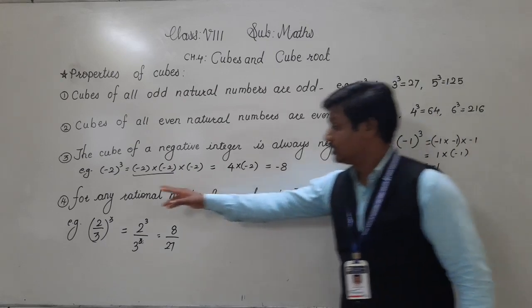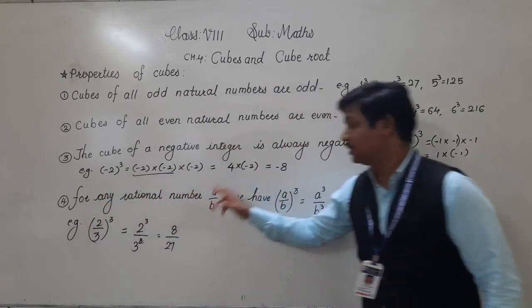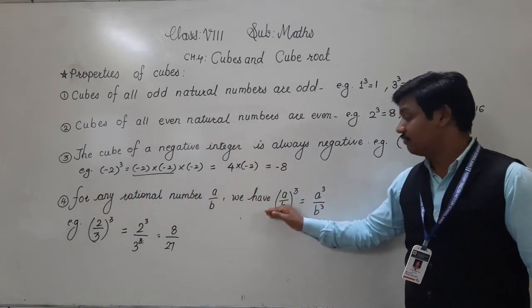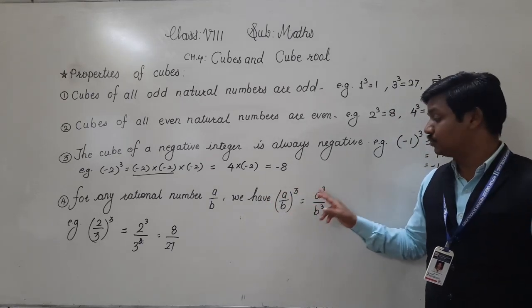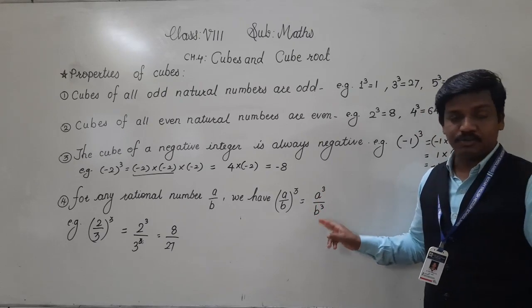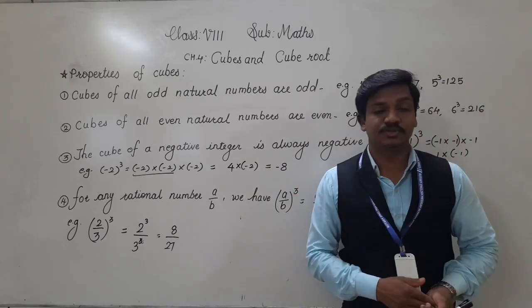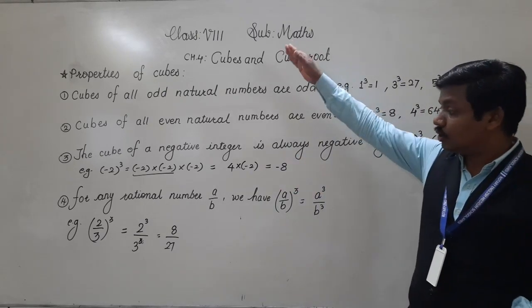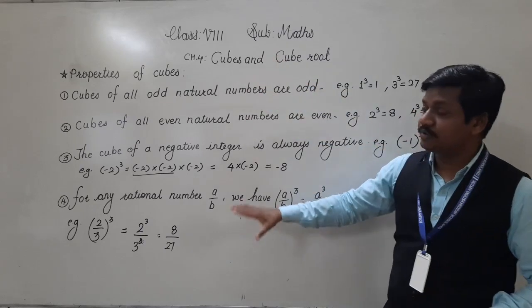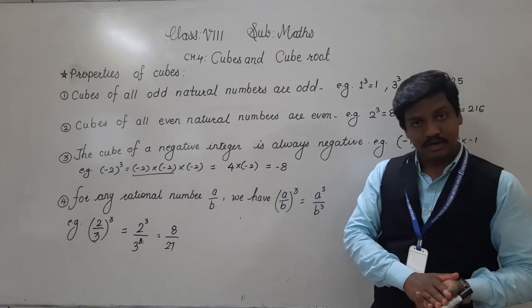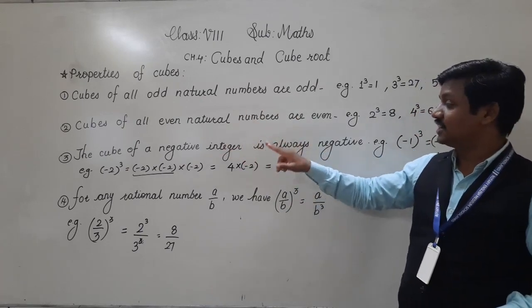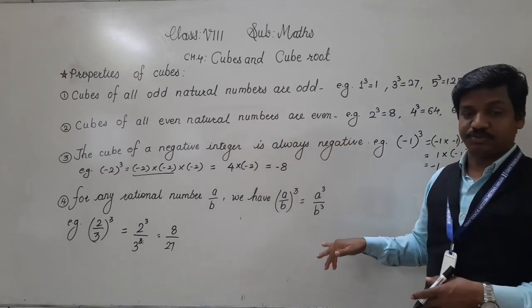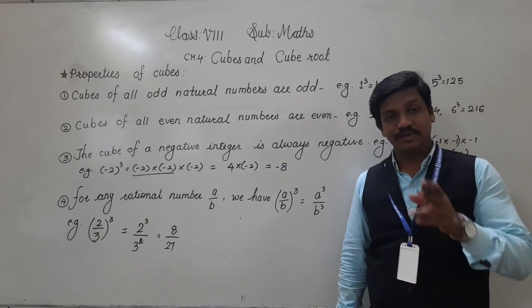This is the meaning of the fourth property. For any rational number a upon b, a upon b cubed is equal to a cube upon b cube. The same property we have seen in the case of square also. But in the case of square, the square of a negative integer is always positive because it is 2 times multiplication, that's why we get positive.